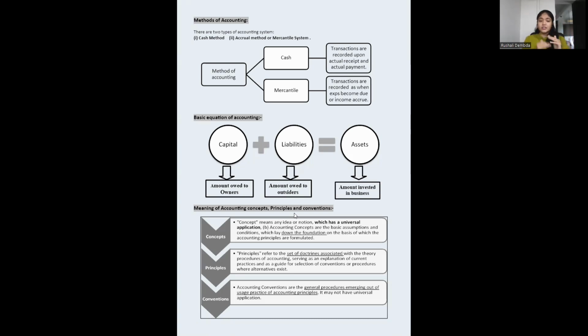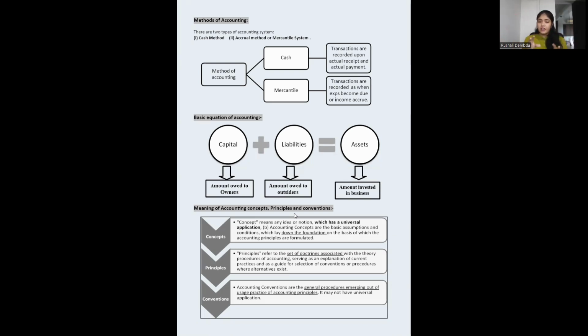It's like this: your concepts, your principles, and then conventions. Concepts become the basis. All these things have to be compulsorily there in your business. Coming to principles, these are a set of doctrines associated with the theory of procedures of accounting, how you are going to record a particular transaction, how current practice is being carried on everywhere, in the books of a person living in Agra, Uttar Pradesh, Maharashtra, Kerala, anywhere.